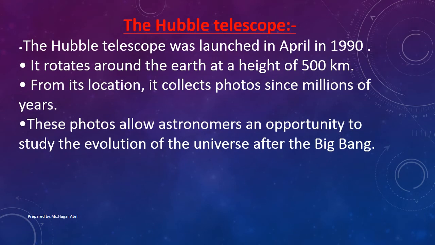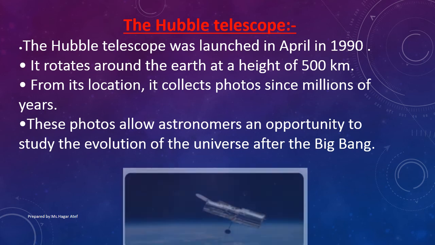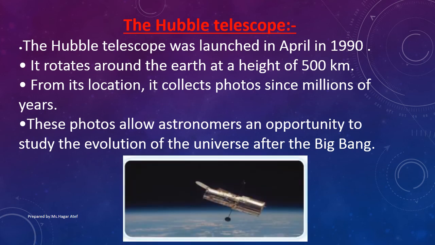The Hubble Telescope. The Hubble Telescope was launched in April 1990. It rotates around the Earth at a height of 500 kilometers. From its location, it collects photos from millions of years ago. These photos give astronomers an opportunity to study the evolution of the universe after the Big Bang.